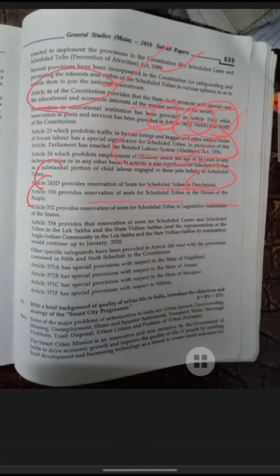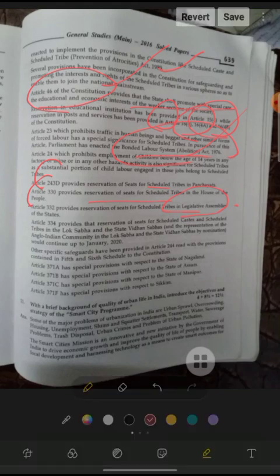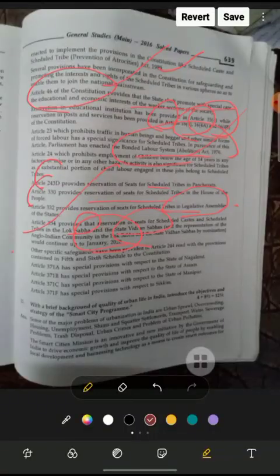Article 332 provides reservation of seats for scheduled tribes in the Legislative Assembly. Article 330 is for the House of the People, and 332 is for the Legislative Assembly. Article 334 provides the reservation of seats for scheduled castes and scheduled tribes in Lok Sabha and the state Vidhan Sabha, and the representation of the Anglo-Indian community in the Lok Sabha and the state Vidhan Sabha by nomination would continue up to 25 January 2020. That has now been eliminated, so this is now old news.